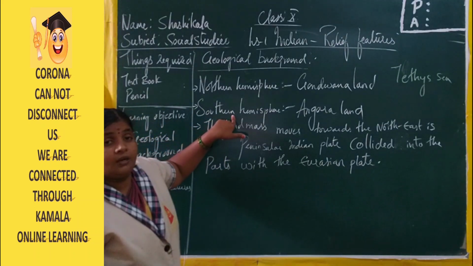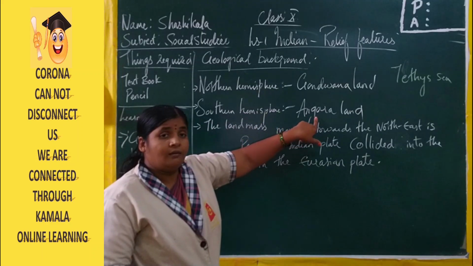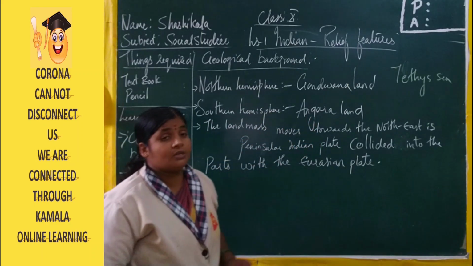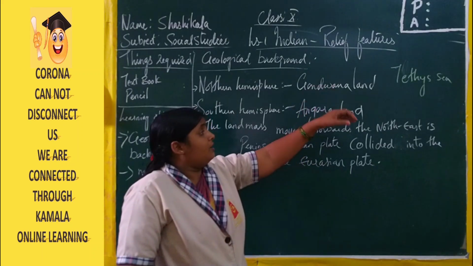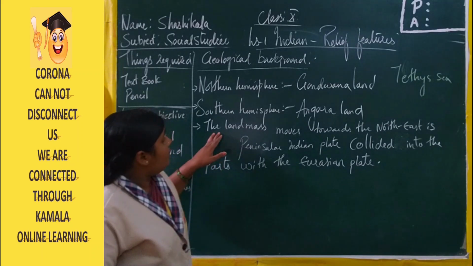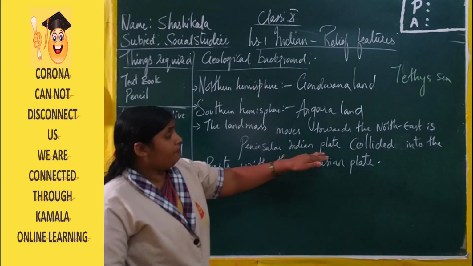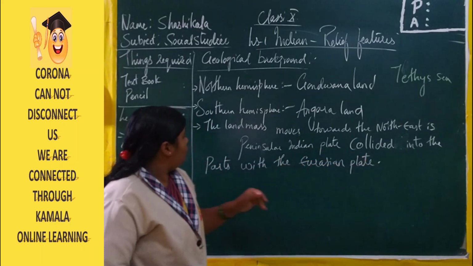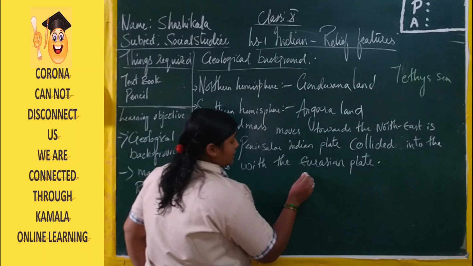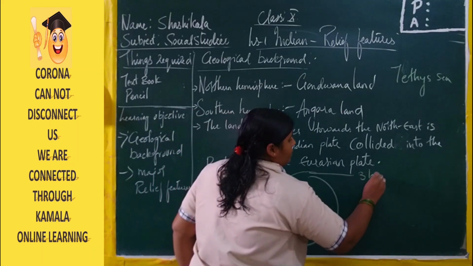The lands which come under the southern hemisphere are known as the Angara land. Angara land is also known as Laurentia. Already we have discussed the Gondwana land and the Angara land in our 9th class. Now the landmass moving towards the northeast, the peninsular Indian plate, collided with the Eurasian plate.